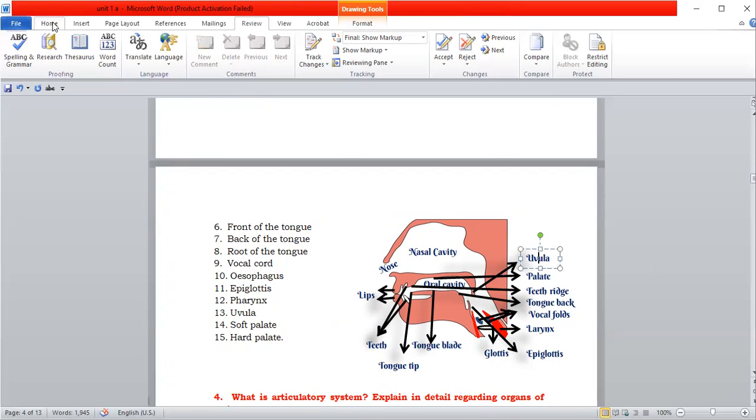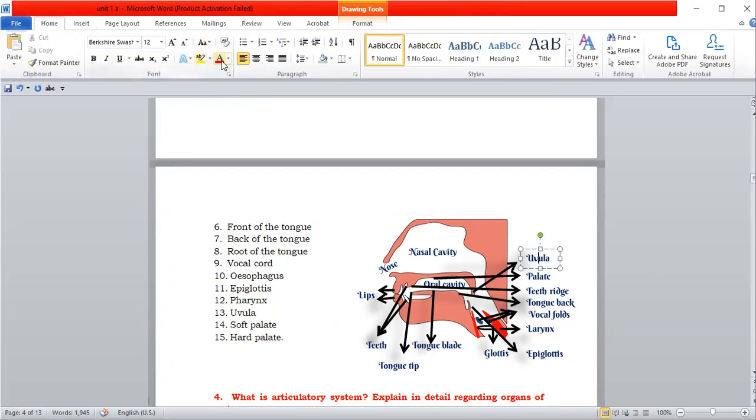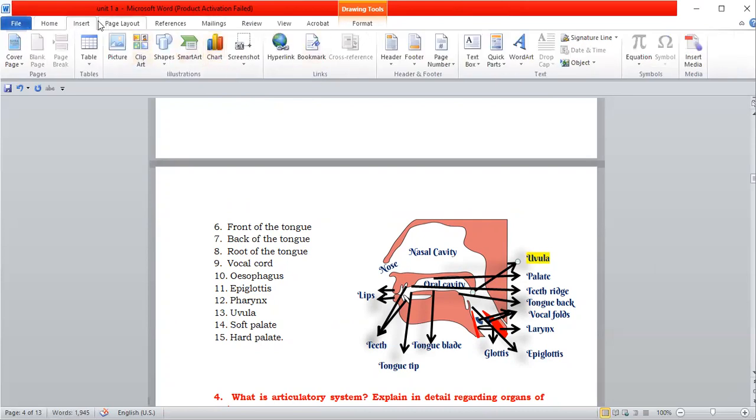So this part is uvula. Which is uvula? This is the one here. I'll just mark it, change the color.